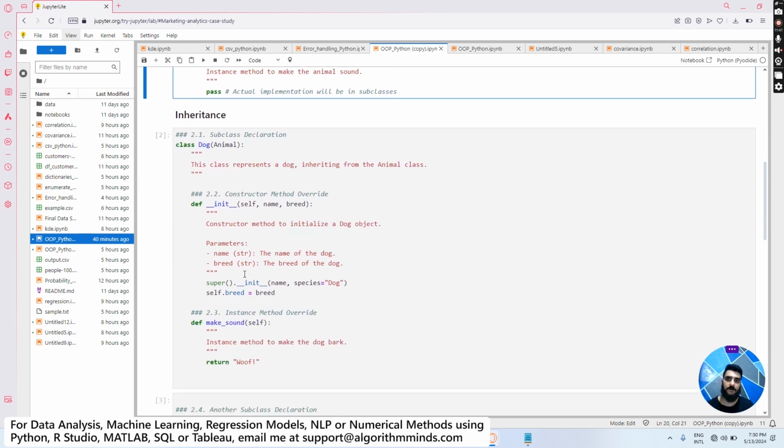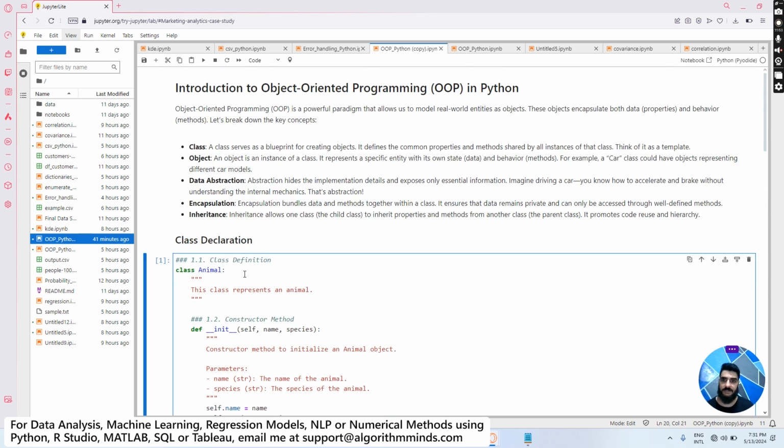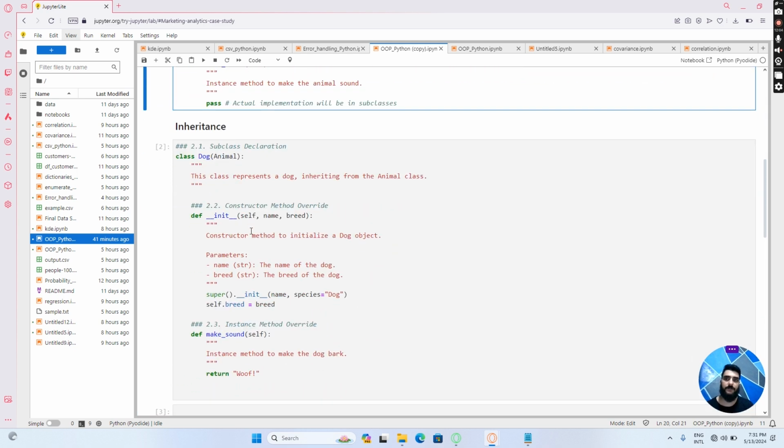Now let's move on to talk about inheritance. What is inheritance? If you recall and look at the definition, inheritance allows one class, the child class, to inherit properties and methods from another class, the parent class. So by inheritance, we are able to take attributes and methods of the parent class and assign them to the child class.